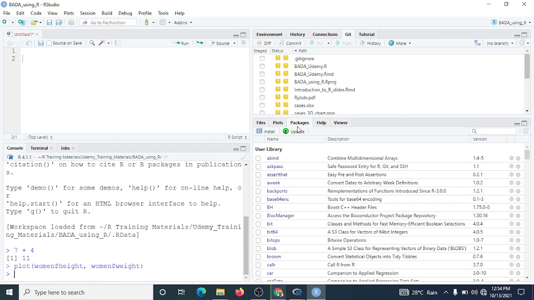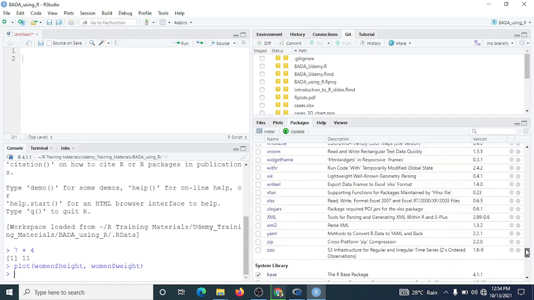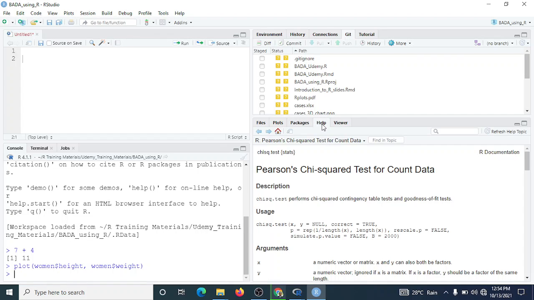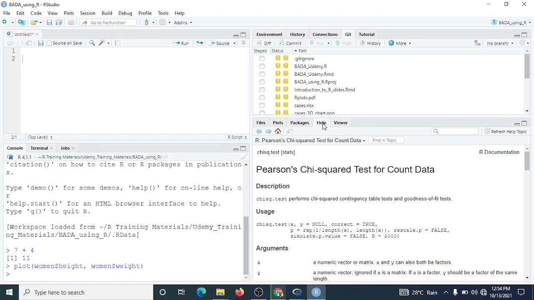In this packages tab, you see all the packages that you have in your R. These are the packages that I have in my R, apart from the one that came with R, which is called base, the base R. I have installed some other packages. By and by, you will get to understand this more and more. If you need help, you can find help on various things that you will be searching for under this help view.